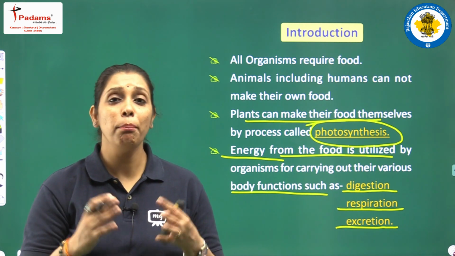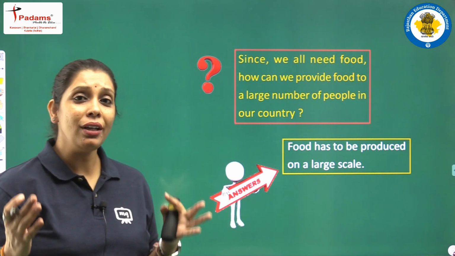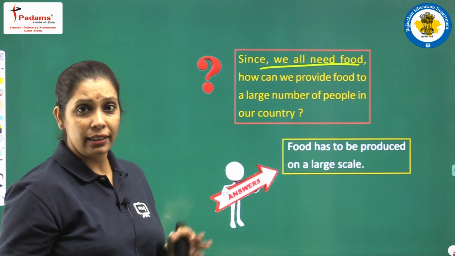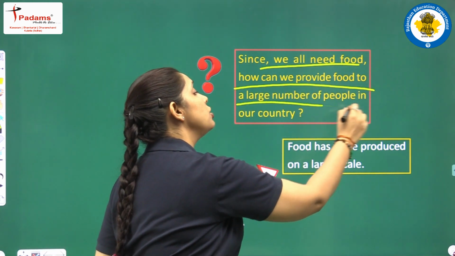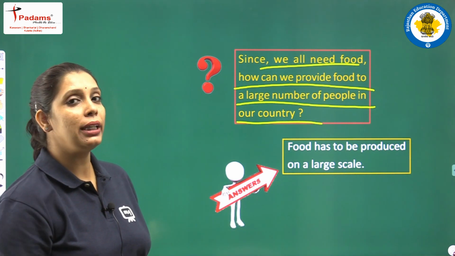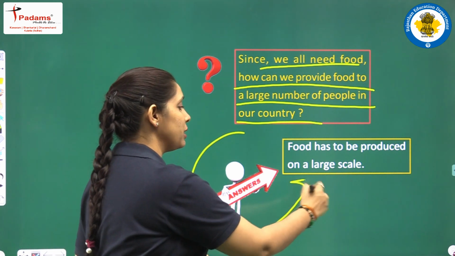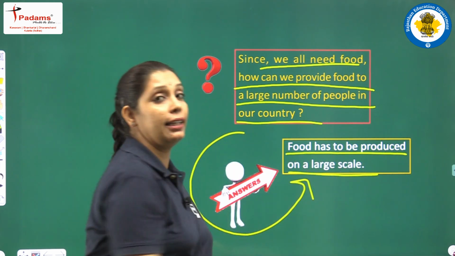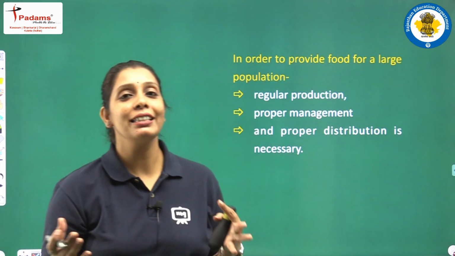But what about the big population? Just think about your country. A question arises here, students, since we all need food. That is a true statement. How can we provide food to a large number of people in our country? So many people, and how can there be food for so many people? Yes, very simple answer. And what is the answer, student? Food has to be produced on a large scale. Is that clear? We have to produce food on a large scale.